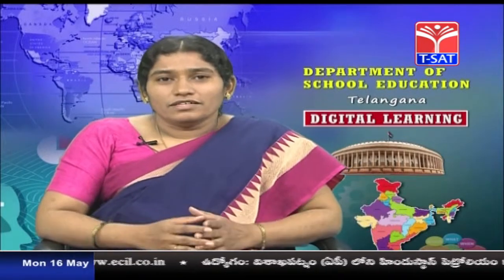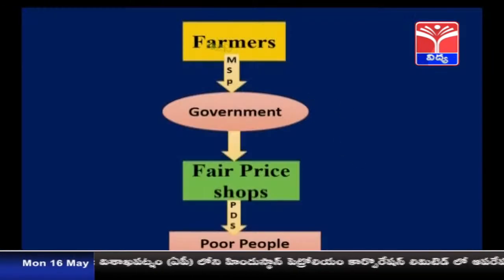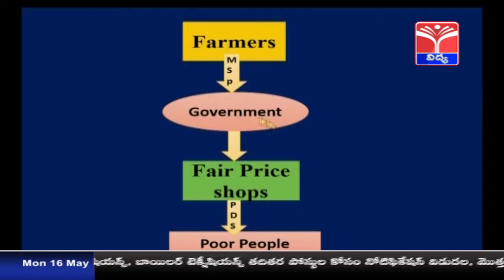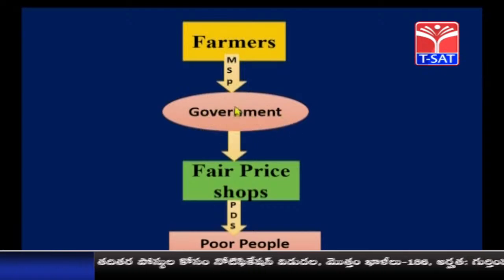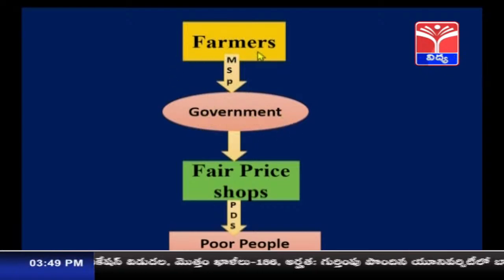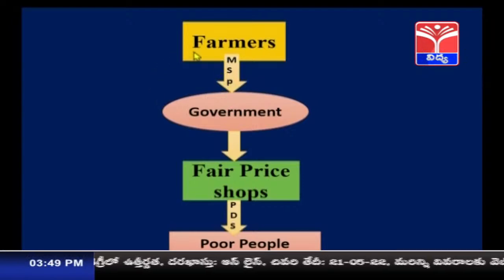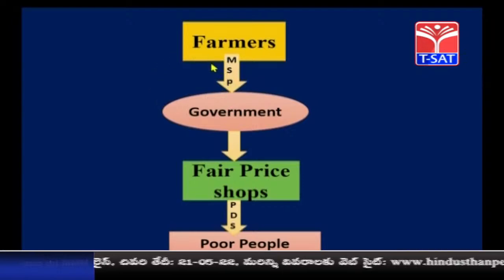Children, see, the farmers sell their food grains to the government through the minimum support price. The government will purchase from the farmers by paying this price, even if the market price of the food grain is not that much, so that the farmer will not be at a loss.